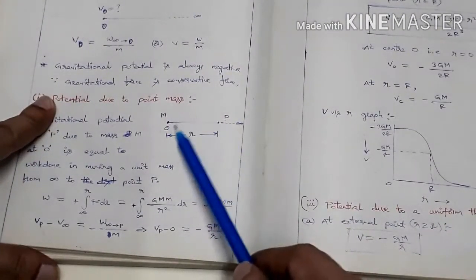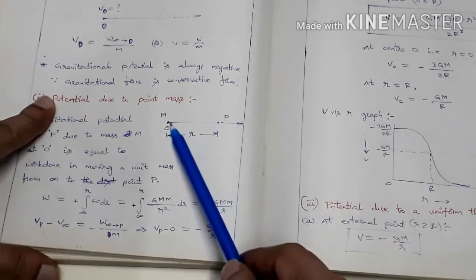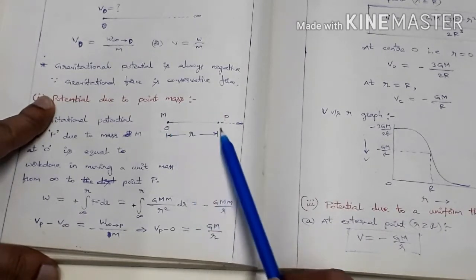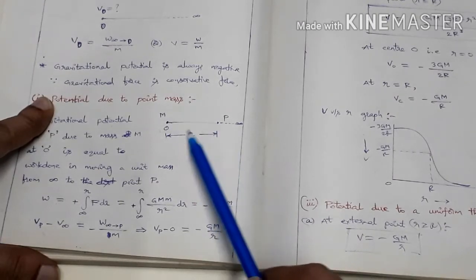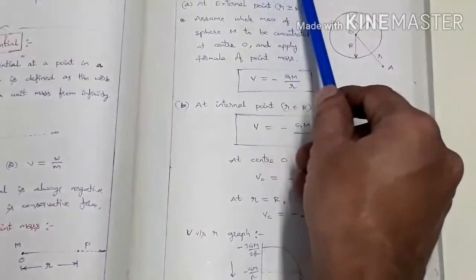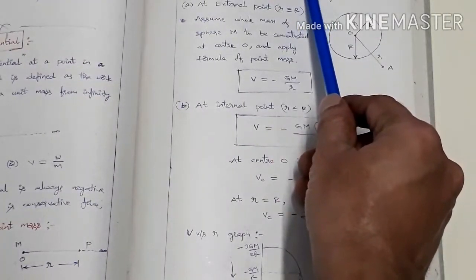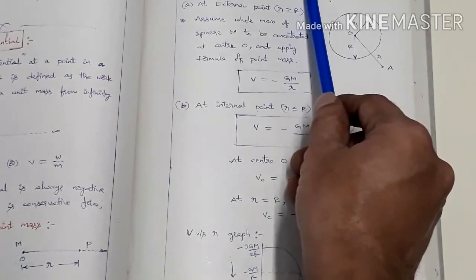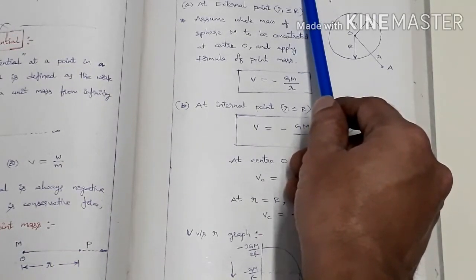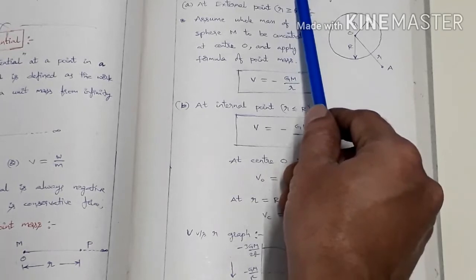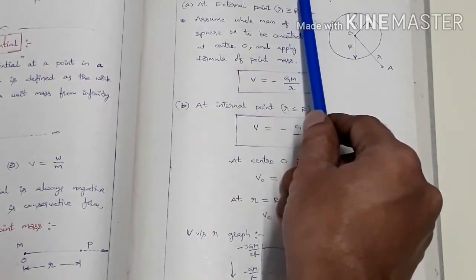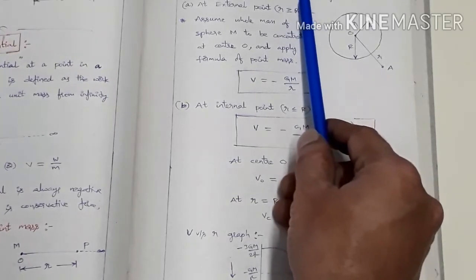So we can consider a mass M, and from that mass, our point is P. At this point P, you have to find the potential. So V, the potential at that point, equals G into M by R. What is capital M? Capital M is the mass of the point mass whose gravitational field we are considering, and R is the distance from this point mass where we are considering gravitational potential.